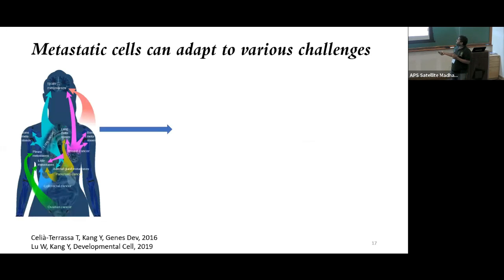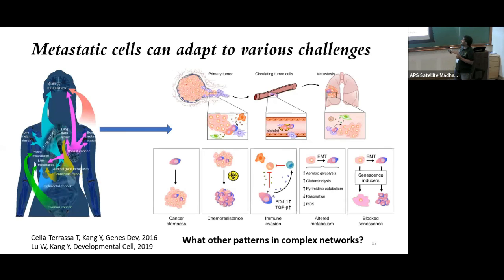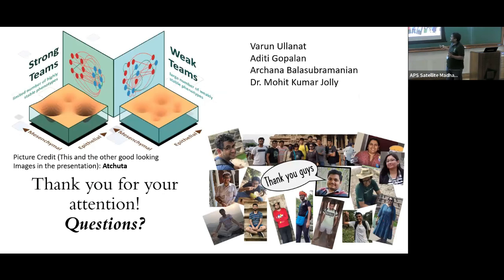I just end with this slide where we have metastasis. That is a hugely complex process. EMT is just one aspect of it, one aspect of how metastatic cells survive. But there are multiple other aspects, and there are multiple other complex regulatory networks that underlie all of these different aspects, such as cancer stemness, chemoresistance, etc. Now, what are the different patterns in complex networks that we can find?